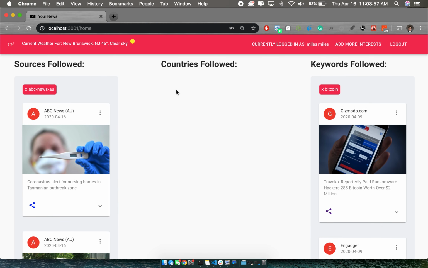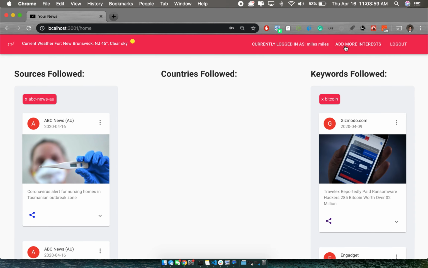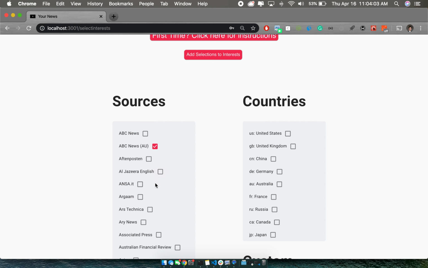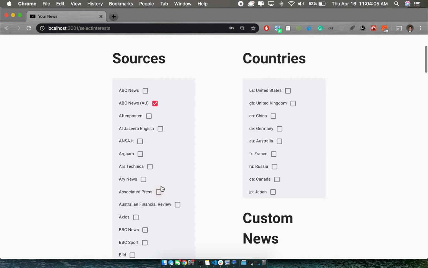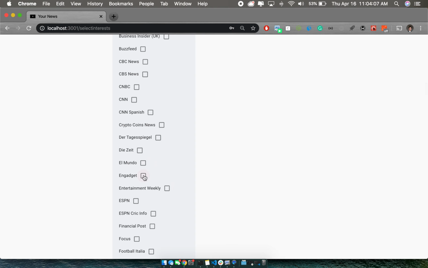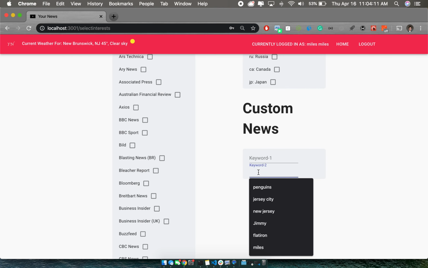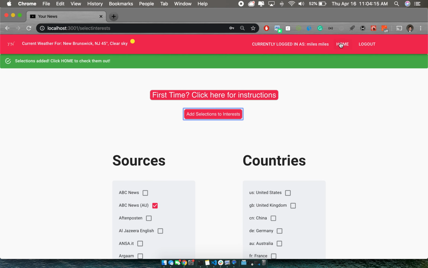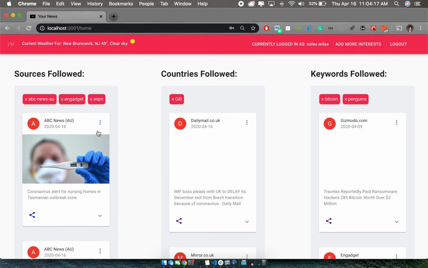You can of course always remove sources or countries or keywords. Go over to add more interest to have more of them. Anything that you selected previously will be there as well, and then we can add on to it. So we can select a few here, and then maybe even another custom keyword. Add selections to interest, user feedback, information displayed here.